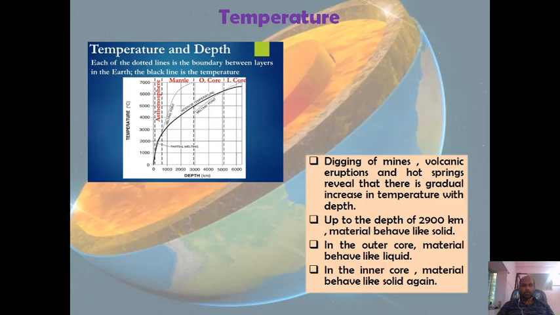So in the inner core also the rock material exists in solid state, but in the outer core the opposite condition is there. Over there the interior temperature is more than the melting point temperature. For that reason in the outer core the rock materials exist in liquid state.